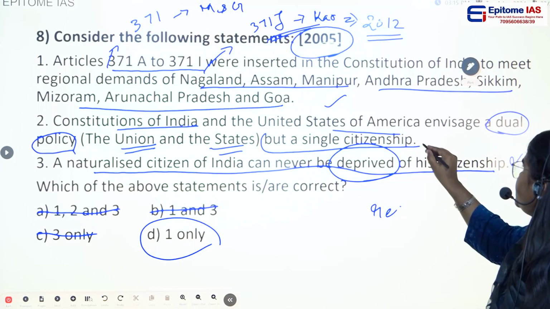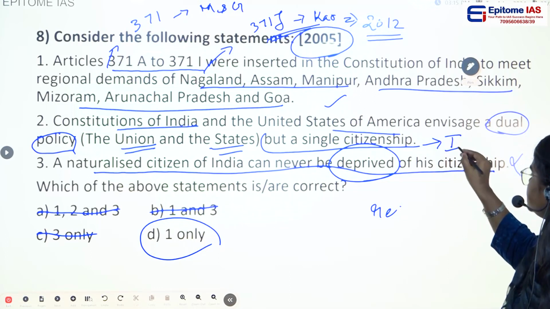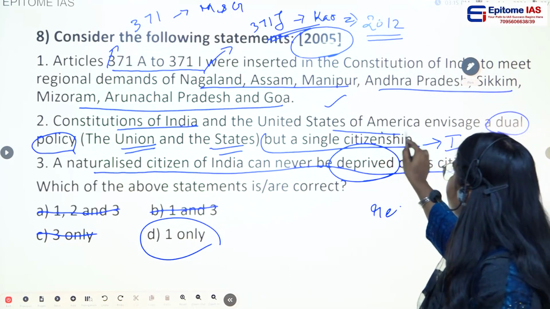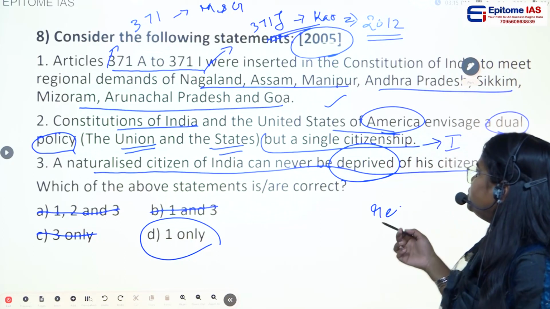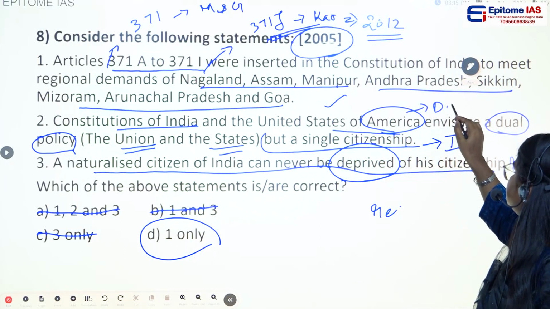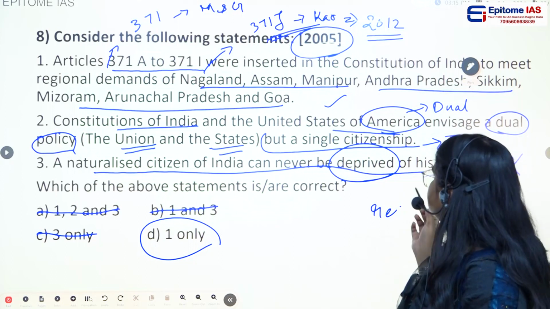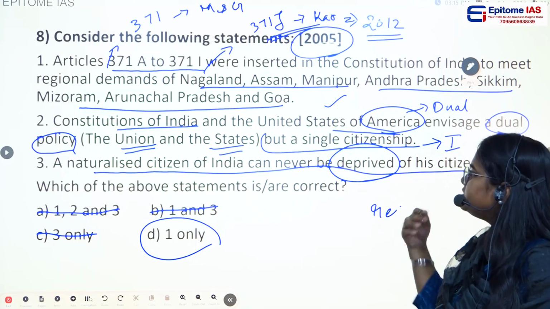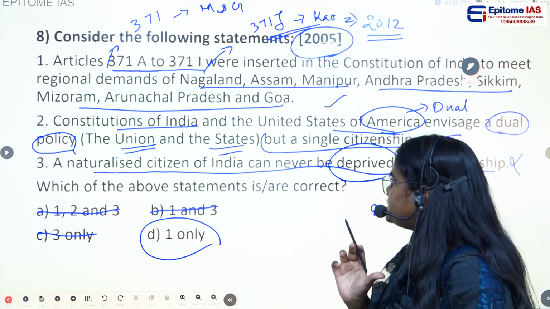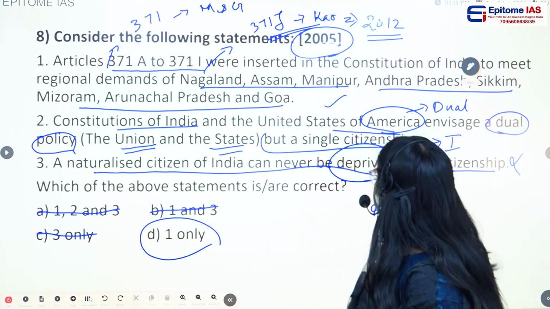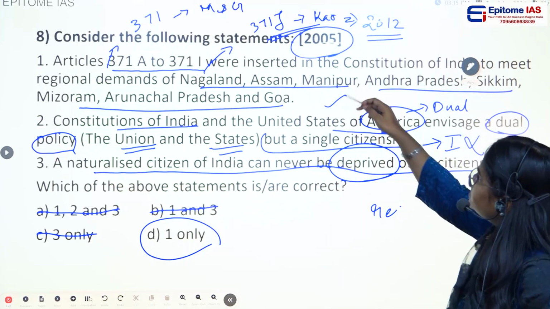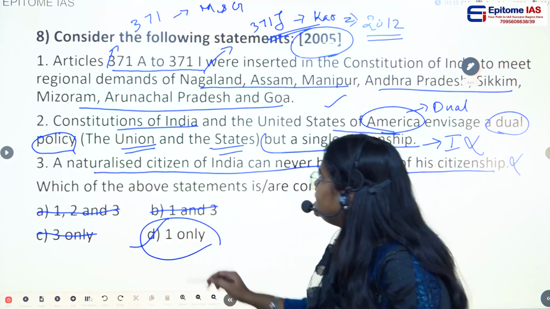Is it true? In case of India, yes, we have single citizenship, but in case of USA, I already told you, they have dual citizenship. They have a citizenship for the country and another citizenship for the particular state which they belong to. So this statement is wrong. So the correct answer would be only one, option D.